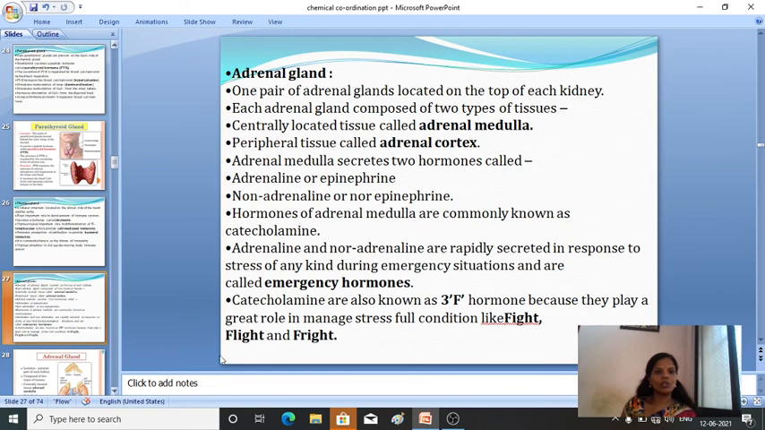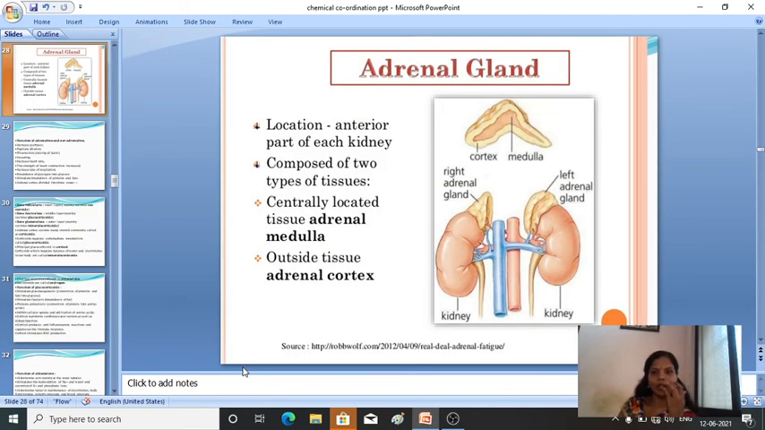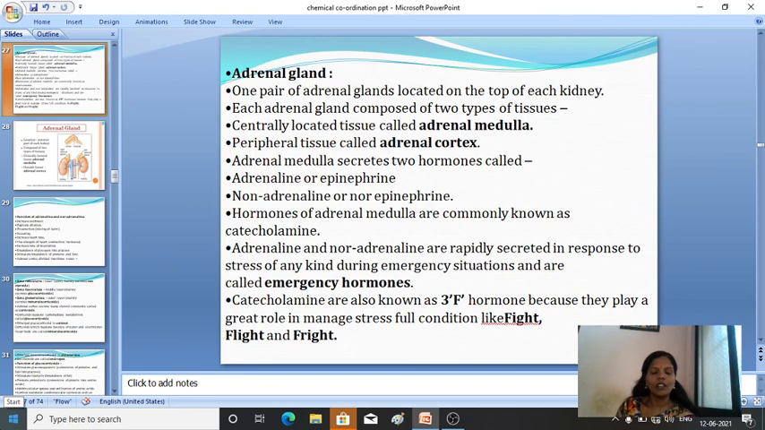Okay, so you can see the exact location of the adrenal gland. Where are the adrenal glands located? On the anterior part of the kidney, that is on the surface of each kidney. This is the structure of the kidney, and on the kidney the adrenal gland is located. It is composed of two types of tissues. Centrally is the adrenal medulla and outside is the adrenal cortex. So we'll see the details of the adrenal gland.